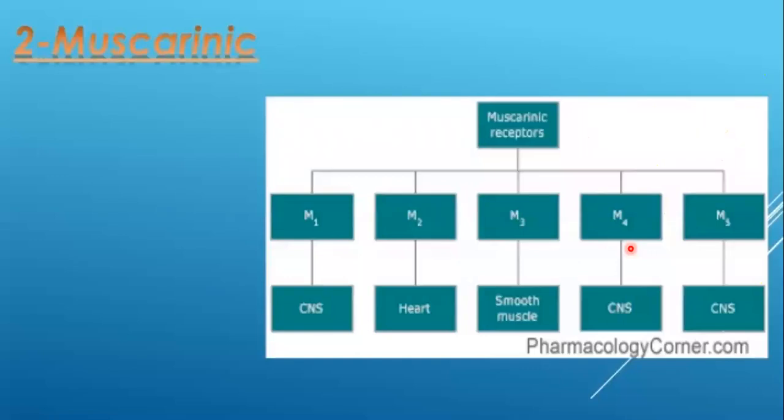But if acetylcholine or muscarine binds to M2 or M4 and stimulates that receptor, then it will decrease the activity of that cell. So M1, M3 and M5 increase the activity of the cell, and M2 and M4 decrease it. M1, M3 and M5 are the excitatory receptors, and M2 and M4 are the inhibitory receptors.